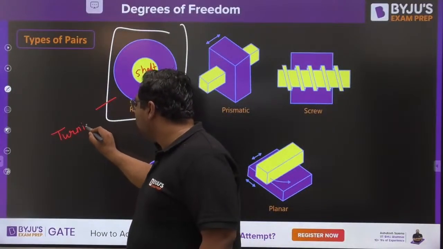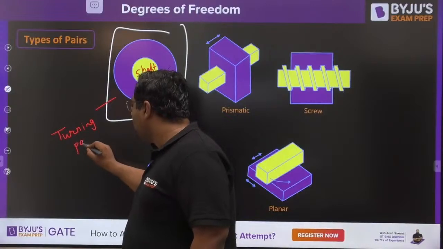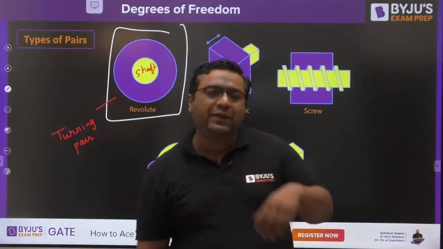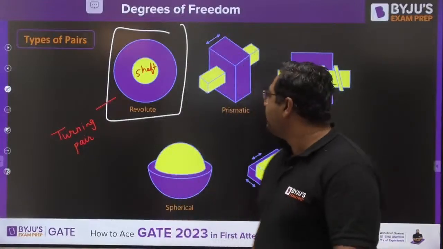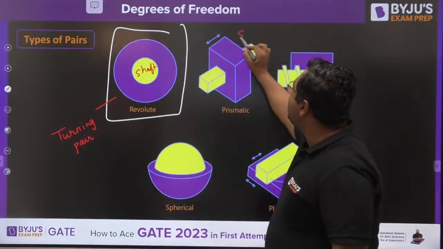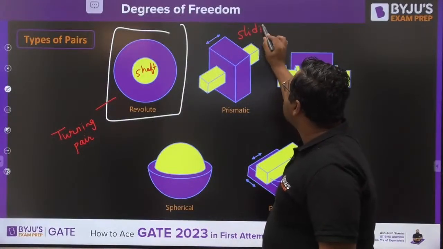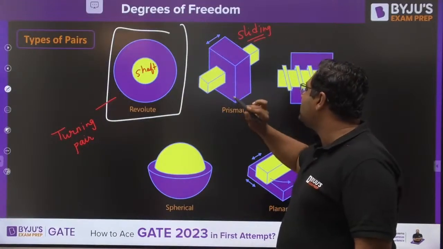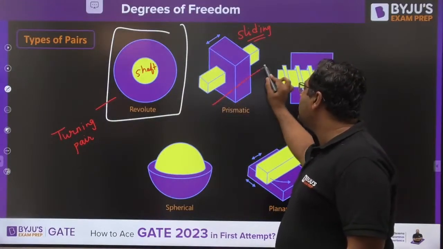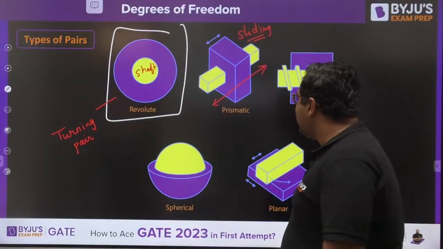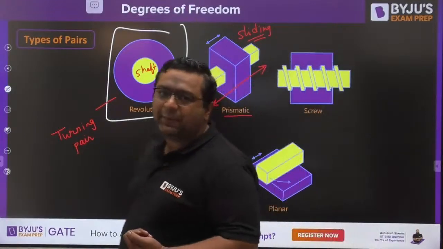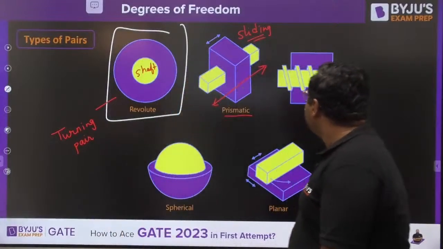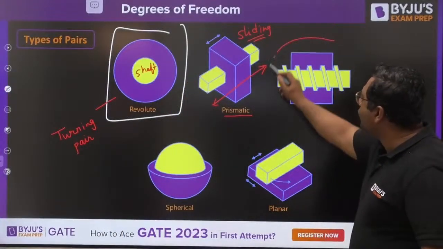So my dear, we discussed this yesterday only, and within 10-15 minutes this pairs part would be over. Then we would be entering into the degree of freedom concept. We have also seen the sliding pair. When the relative motion between two links is sliding, like you can see this square shaft in the square hole can reciprocate only. This is the example of prismatic or sliding pair, where the relative motion between two links is sliding motion. Then there is the example of screw pair.